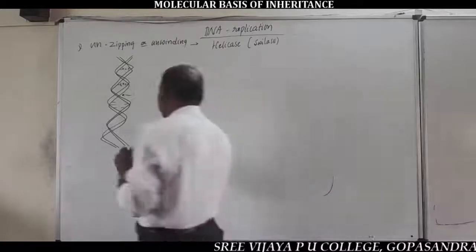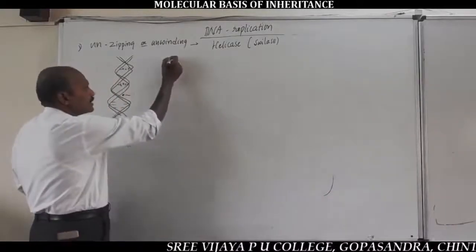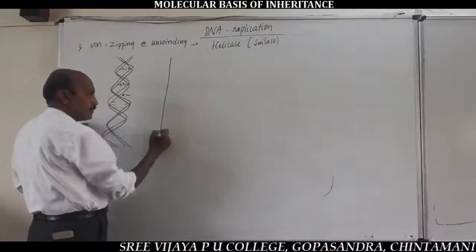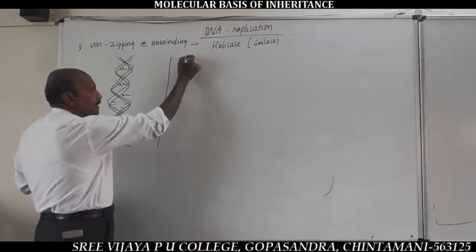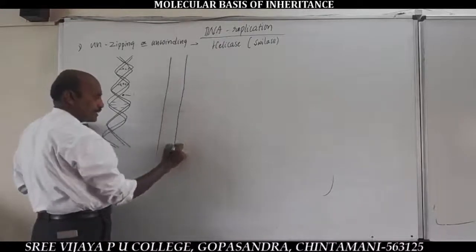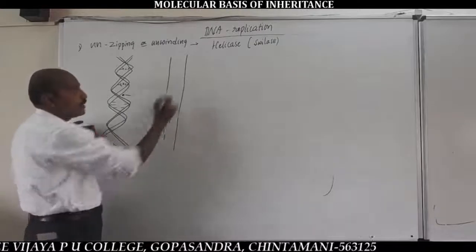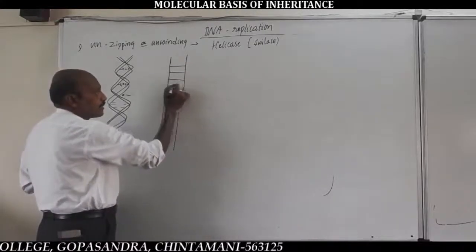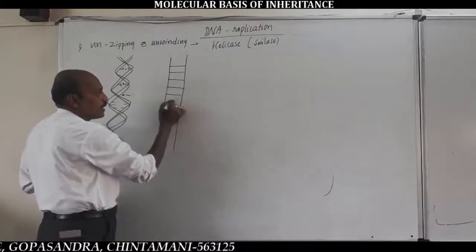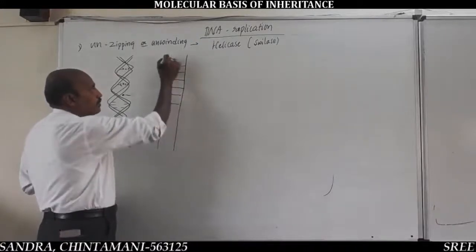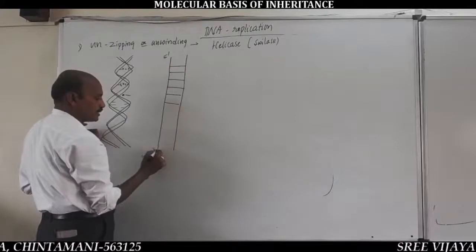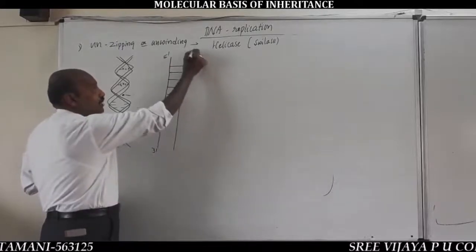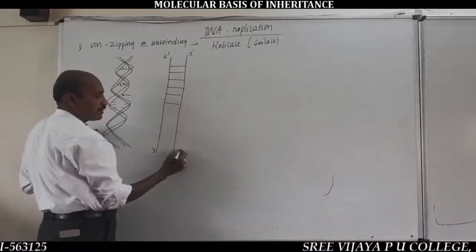For example, this is a linearly arranged double-stranded DNA in which one strand is oriented from 5' to 3' and the other is oriented from 3' to 5'.